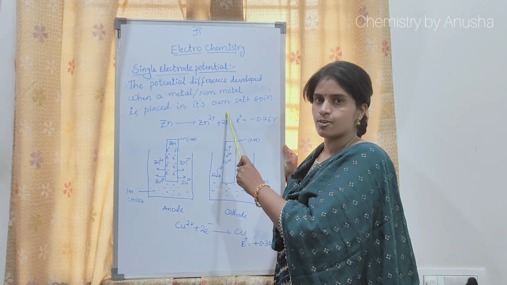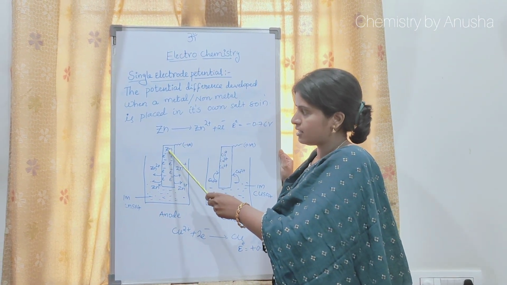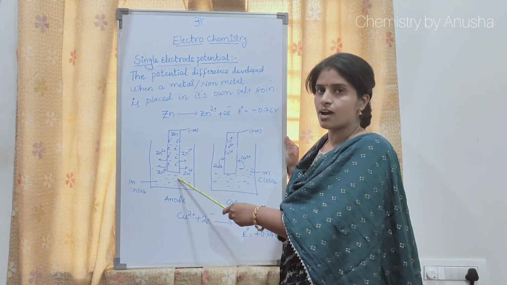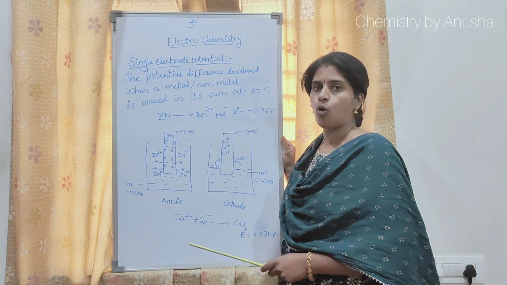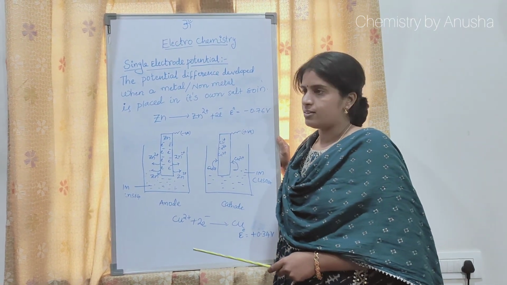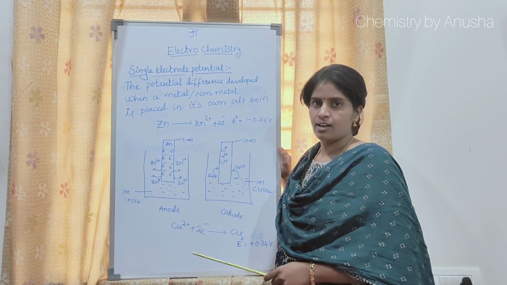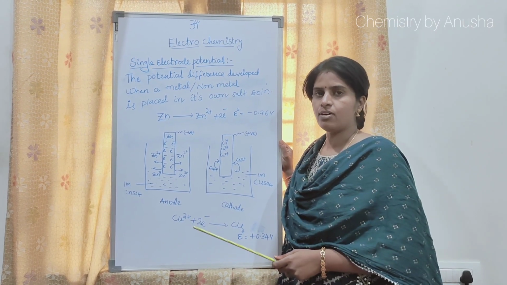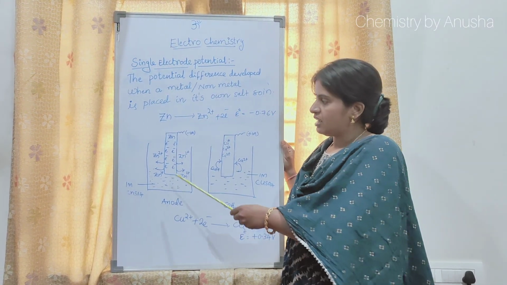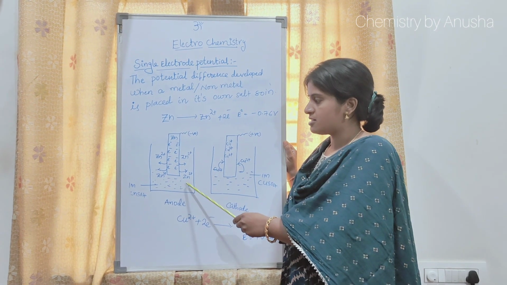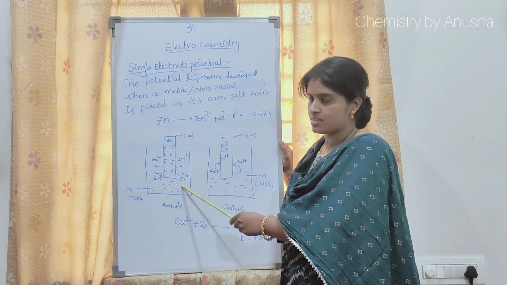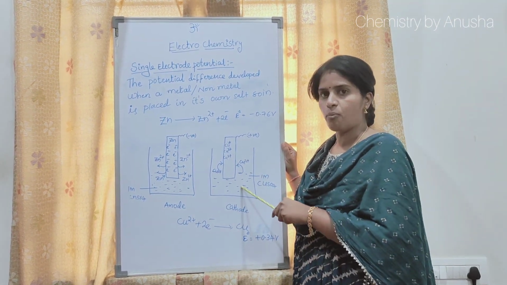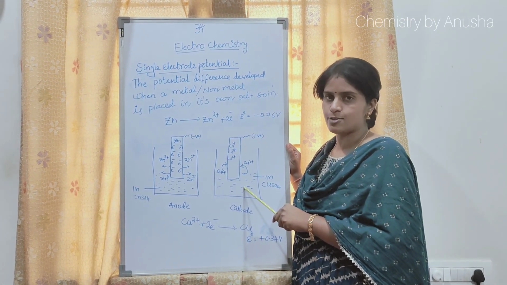What is meant by own salt solution? For example, if zinc is placed in zinc sulfate, that is a single electrode. Zinc sulfate is the own salt solution of zinc, meaning they have one common ion. If we take a non-metal electrode, that is the chlorine electrode, when chlorine gas is passed through the HCl solution, that is an example of a chlorine non-metal electrode. When zinc metal is placed in zinc sulfate having a common ion, zinc is considered a single electrode. One more example, copper is placed in copper sulfate solution having a common ion, that is its own salt solution.